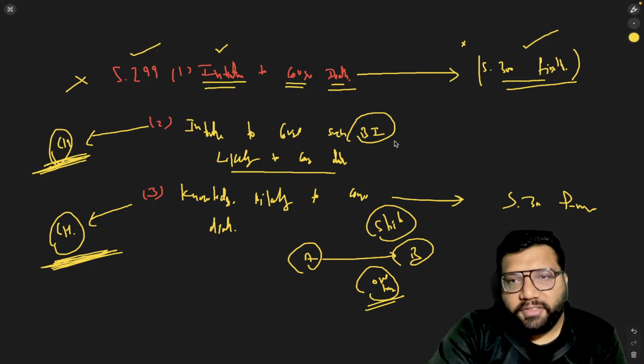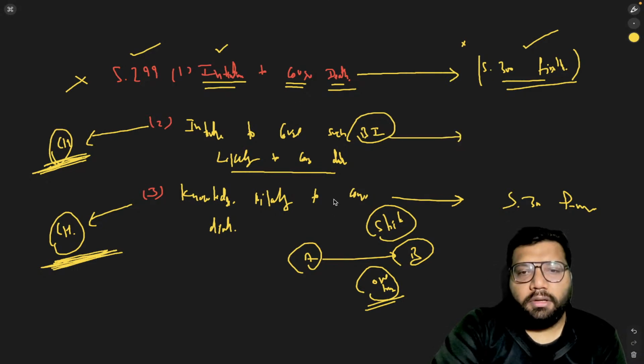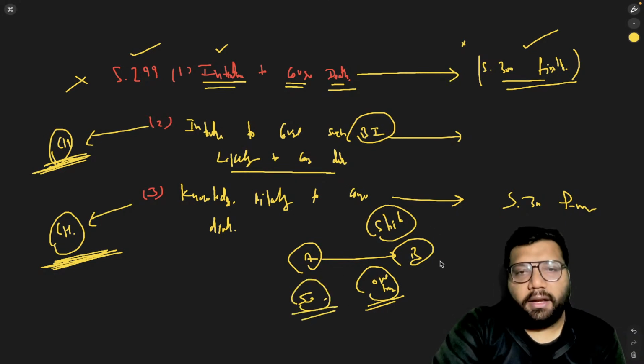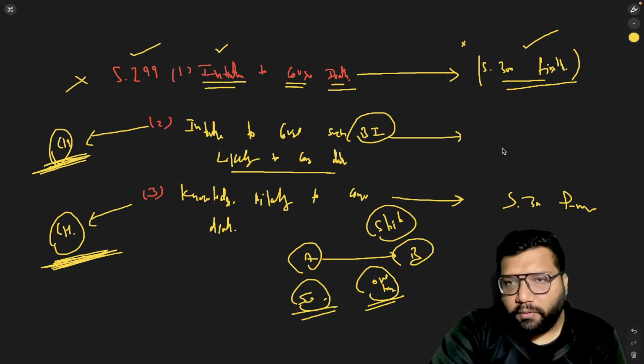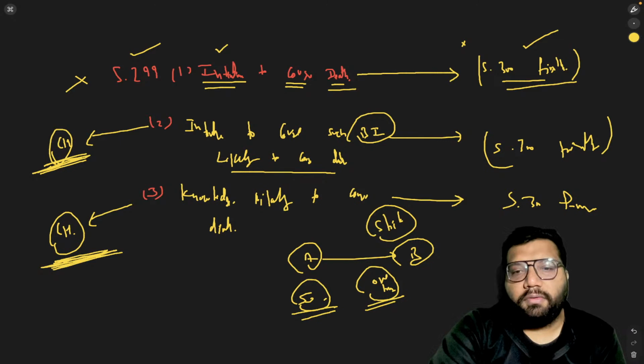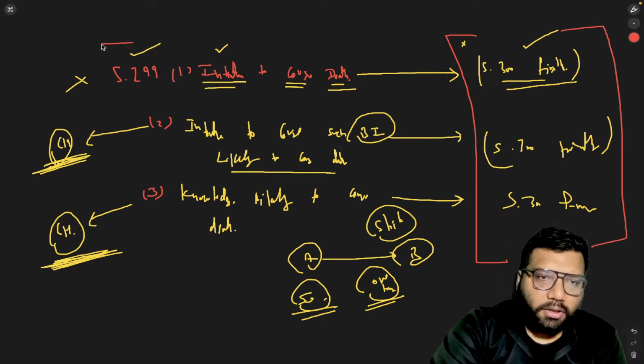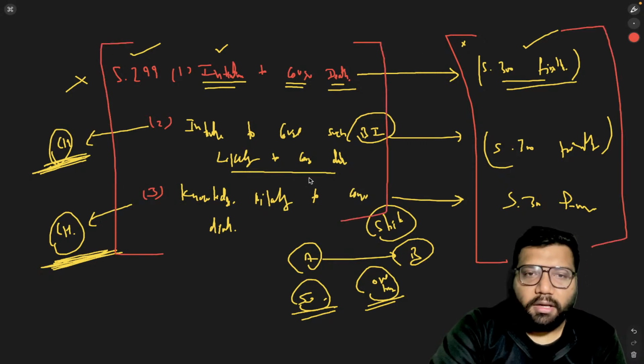And if there is sufficient cause, suppose there are 50 blows of a lathi, a stick, on B's head, which means there are sufficient reasons that the person will die, his case will fall under section 300 thirdly. And that will again be a case of murder only. So in this category, the case is of murder, and on this hand, the case is of culpable homicide. These are the major differences.